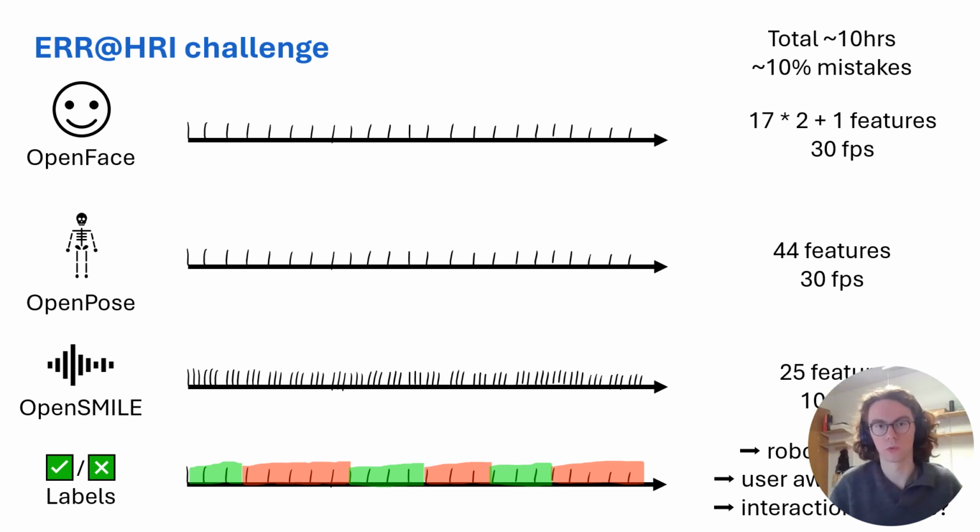Now, we don't get the raw videos or recordings of the interactions, but instead we got extracted features about the facial expressions, the body pose, and the speech. Those were extracted with OpenFace, OpenPose, and OpenSmile. We got those at different frame rates as well, either 30 or 100 frames per second. And then we got the three labels over the entire interaction of whether or not there is a robot mistake.